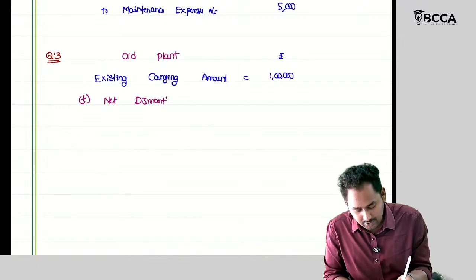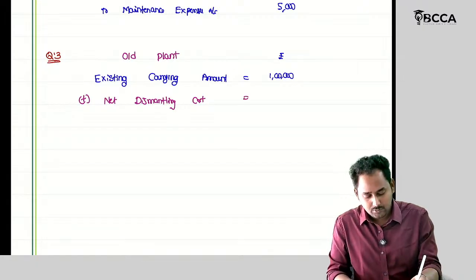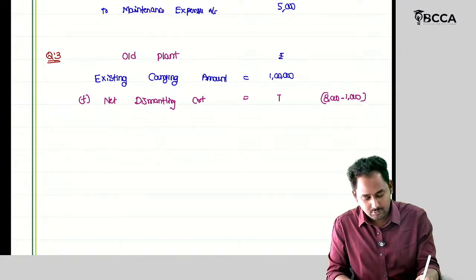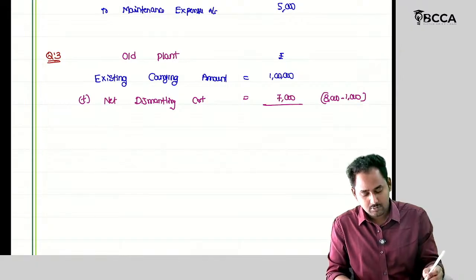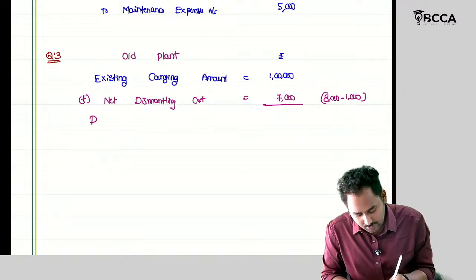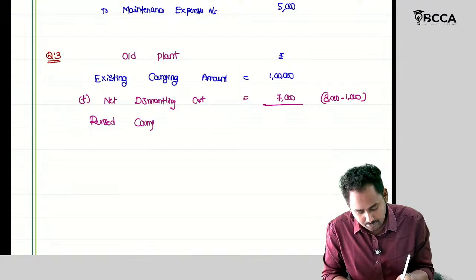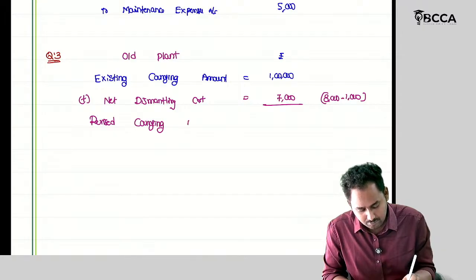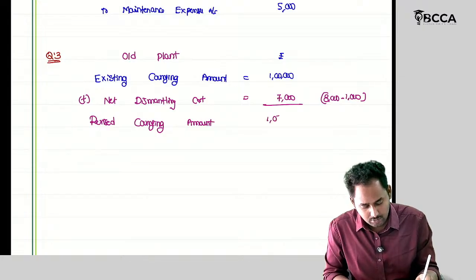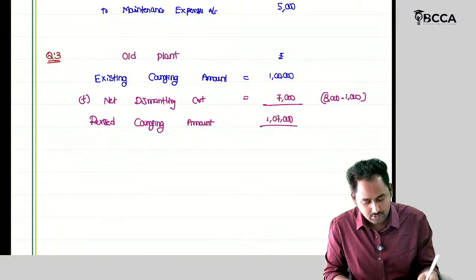Net dismantling cost, 8,000 minus 1,000, it is 7,000 rupees. Then revised carrying amount equals 1 lakh 7,000 rupees. Okay.